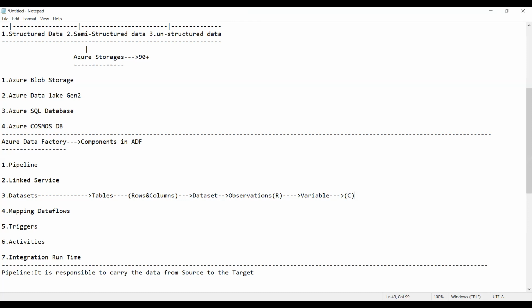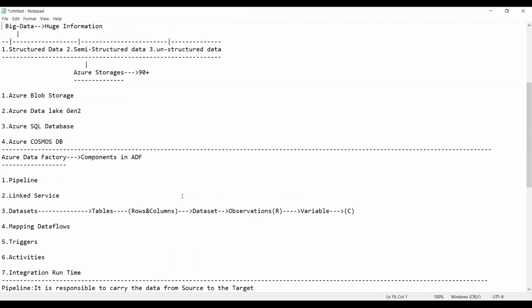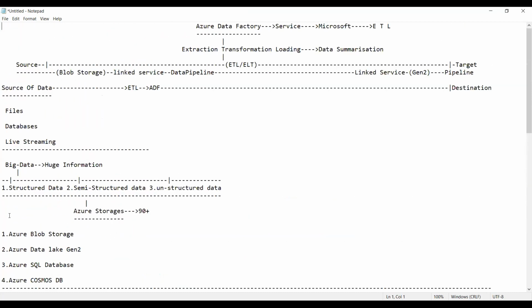So, guys, whatever you have is within the storages. I'll show you where it is created. In the blob storage, the data is recorded in the form of a dataset. So one dataset for the source, and one more dataset is created for what, guys? Very good. So here you will have another dataset.